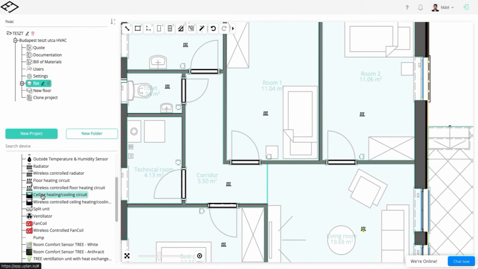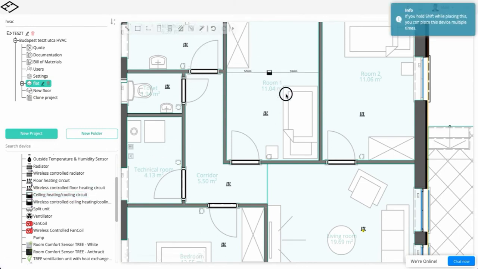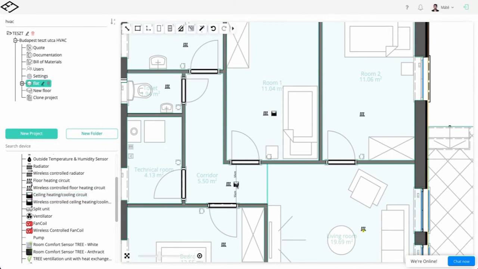Add the ceiling heating/cooling circuits, for which the Tree Design valve motors are used.